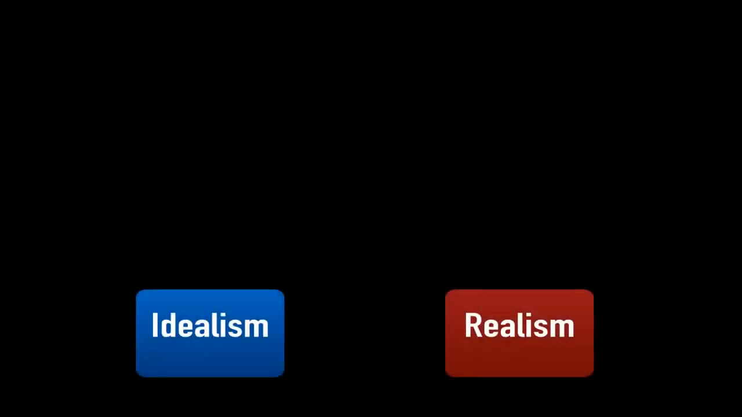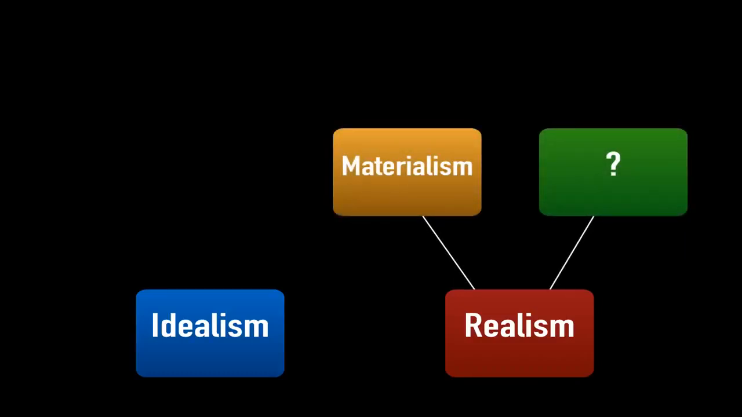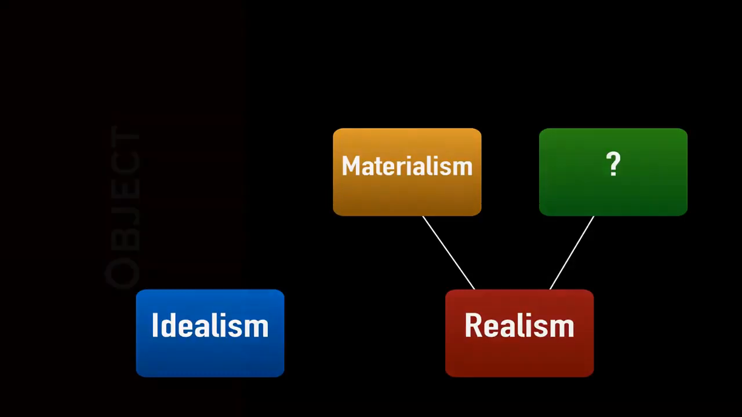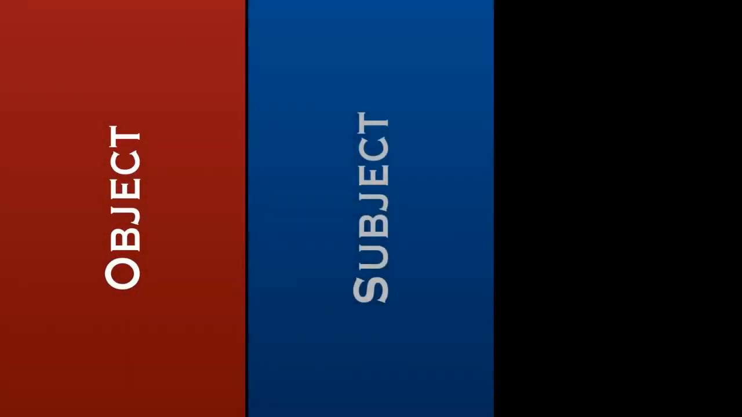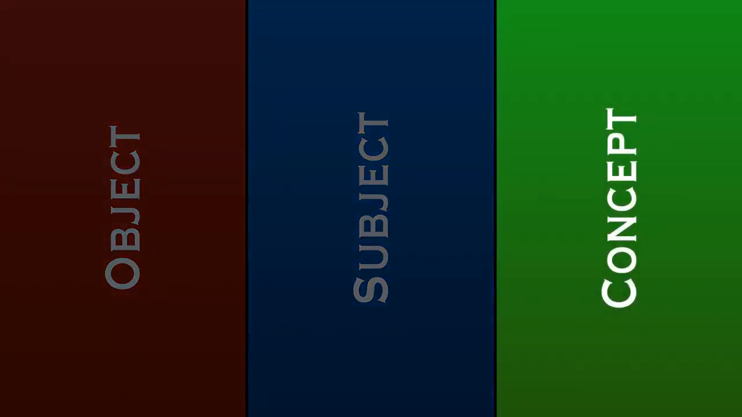As I stated in the previous part, materialism is a subset of metaphysical realism. So what is an example of metaphysical realism that is not materialistic? Hopefully we can clear up that distinction in the following 3 parts of this series. Let's take a look again at the terms object, subject and concept, and let's focus on the term concept.